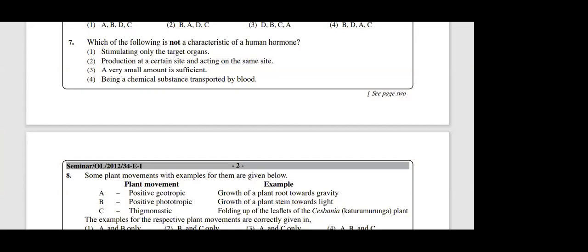Okay, now let's move on to the next question. I gave the comparison between hormones and enzymes. Hormones are needed in very small amounts, right? Chemical substances transported by blood. Okay, transported by blood. What is not given here? They are organic. So that is number 6. They are all organic compounds, secreted at one site and acting at a different site, produced in small amounts, and travel in blood. So you can easily remember the features of hormones, right?